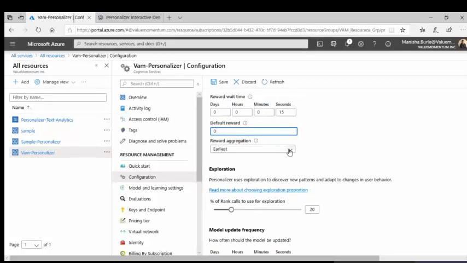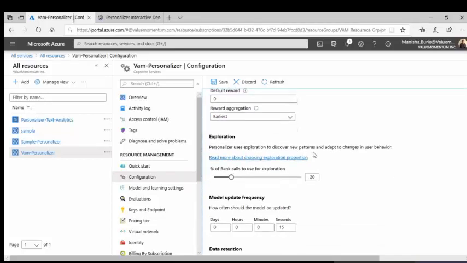And reward aggregation can give two things, earliest and sum. Earliest is, when we view the same article multiple times, the earliest reward will be sent to the rank API. If we select sum, it gives the aggregate reward to the rank API call.